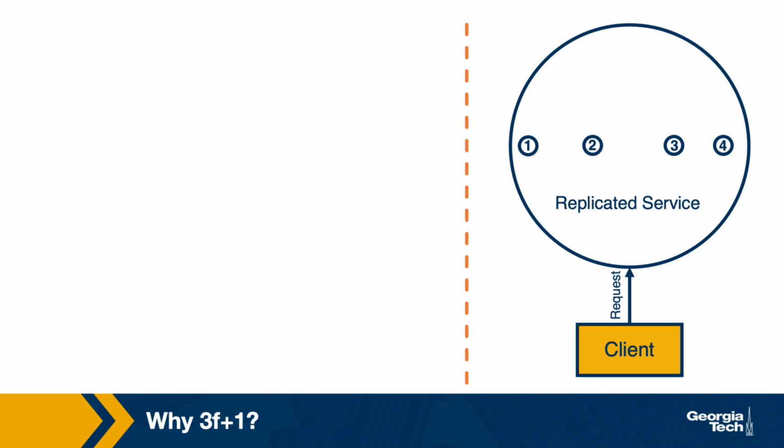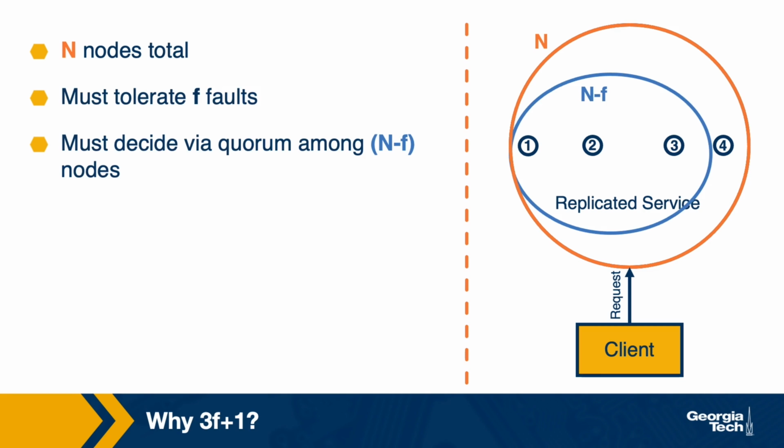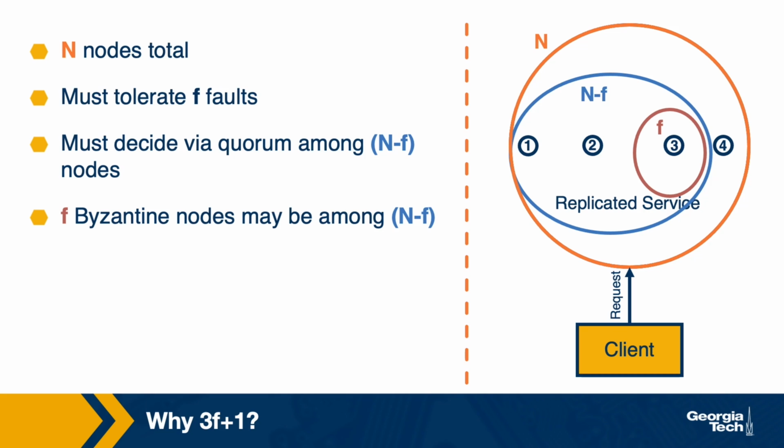To illustrate this simply, let's consider this scenario. We have some total of n nodes in the system. Since the algorithm must tolerate f faults, it needs to be able to reach a decision about the proposal ordering, about the consensus, based on the remaining n-f nodes. Now, if we design the algorithm in a way that it's able to make a decision once n-f messages are received, it is possible that the missing f nodes were just some nodes that were delayed, and instead the f Byzantine nodes are actually included in the set n-f and are sending some incorrect information.